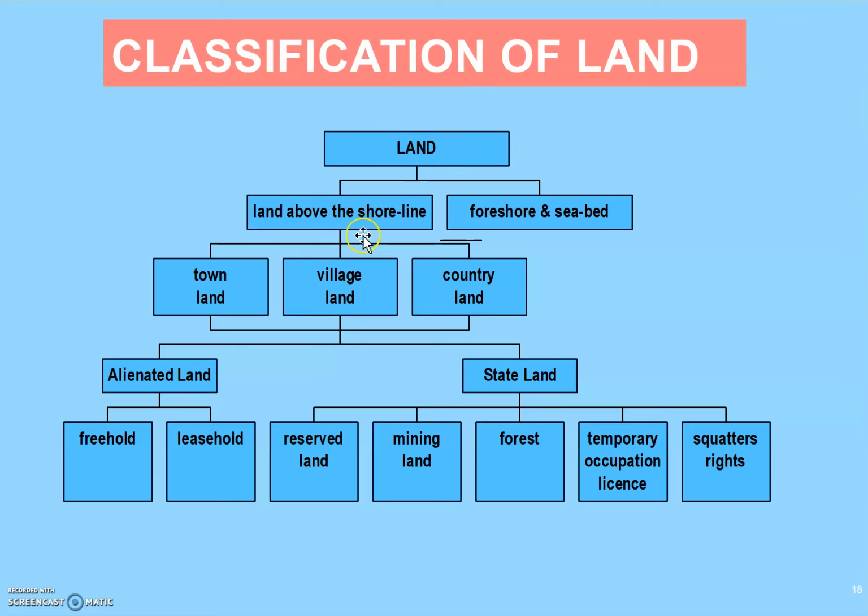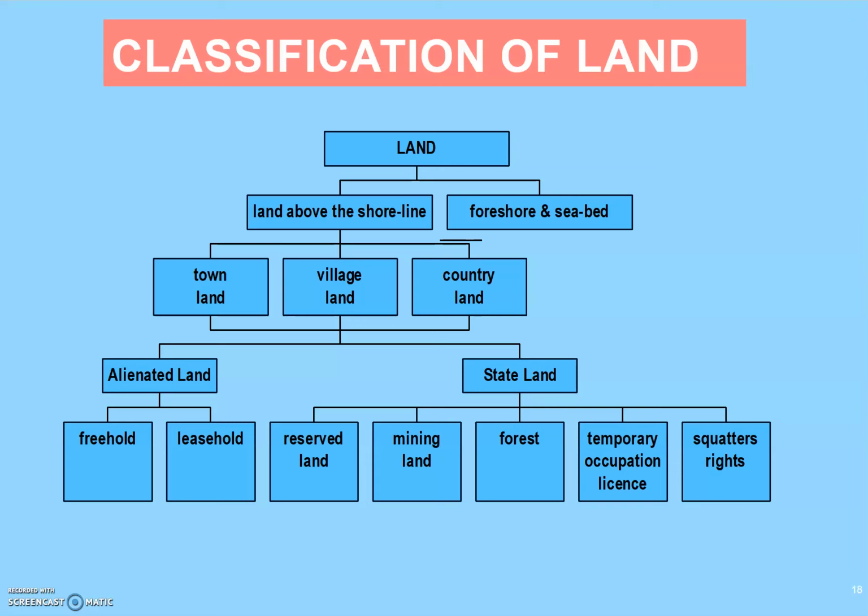Now, land above the shoreline, foreshore and seabed, I'm not going to discuss this. Okay, and then town land, village land, country land. Apart from that, we have alienated land. So alienated land can be a freehold, which is in perpetuity, or leasehold up to a maximum of 99 years. And then we can have reserve land, mining land, forest, temporary occupation license, or some squatters' rights. These are the classification of land use.